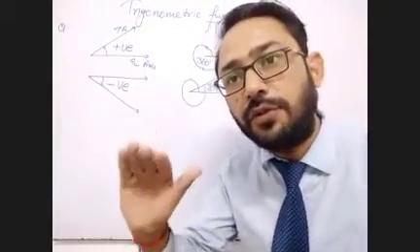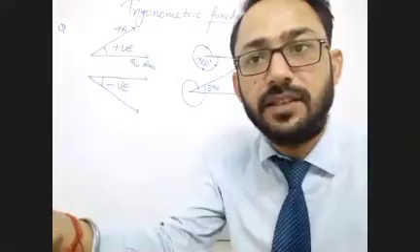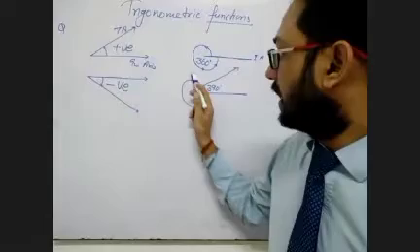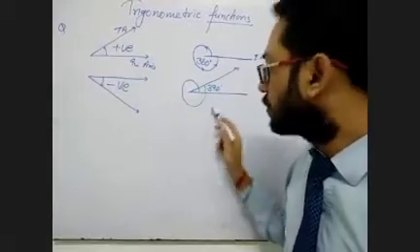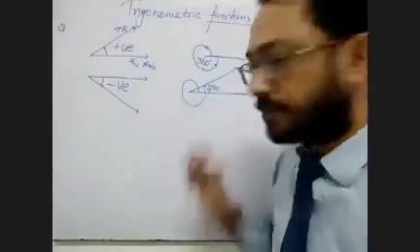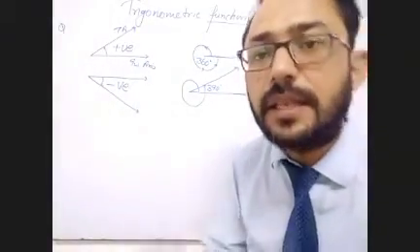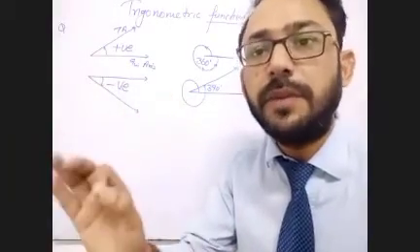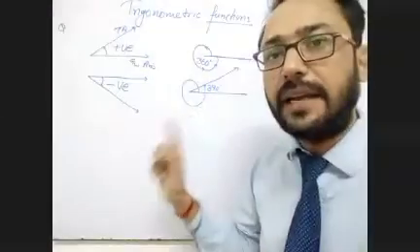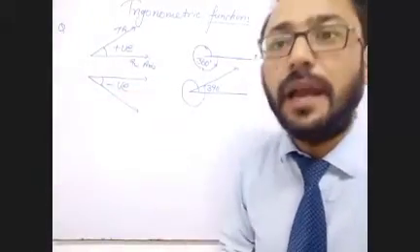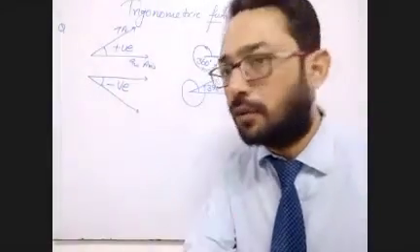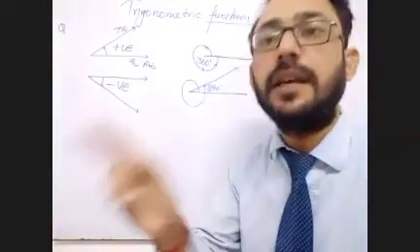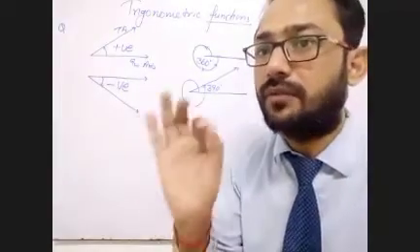Now angle could go beyond 360 also. Like I'm showing you 390 degree. It is just repetition, for 2 rounds also, 3 rounds also. So that depends. But the main thing is angle could go beyond 360 also. So we will remember a new thing, that angle could be more than 360 also. And angle could be less than 0 also. Less than 0 is negative angle. So up to this, the point is very much clear.